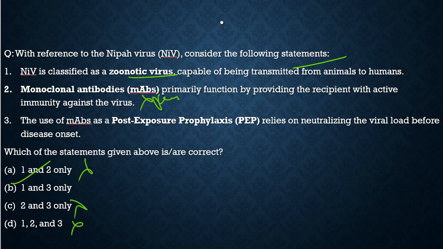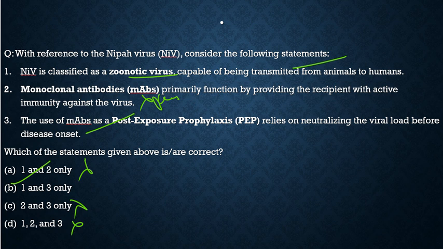The use of monoclonal antibodies as post-exposure prophylaxis relies on neutralizing the viral load before disease onset. That is exactly what we discussed. So with respect to this question, the correct statements are statement 1 and statement 3 only. And from the code given below, the correct code is option B.